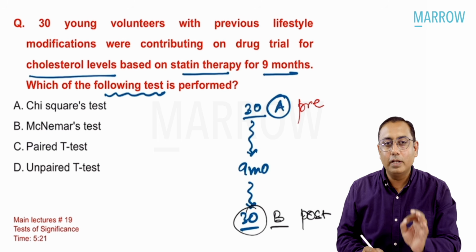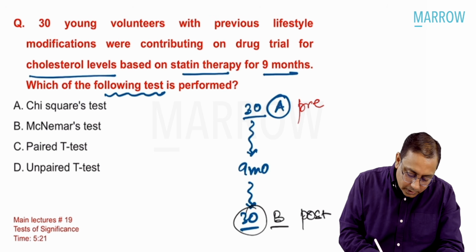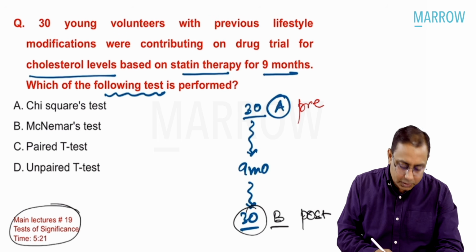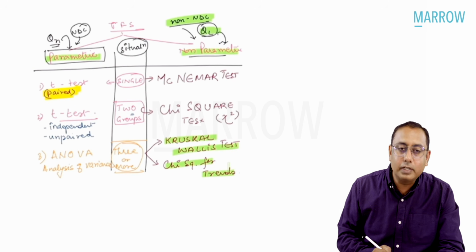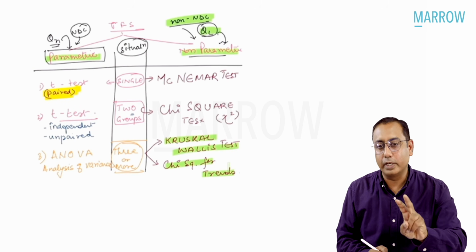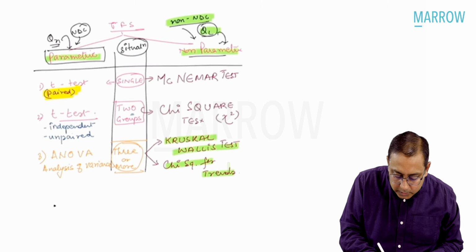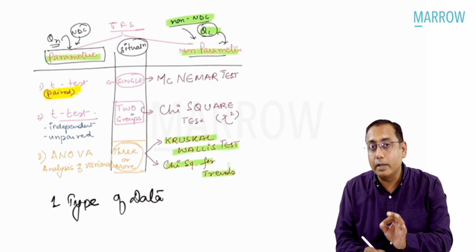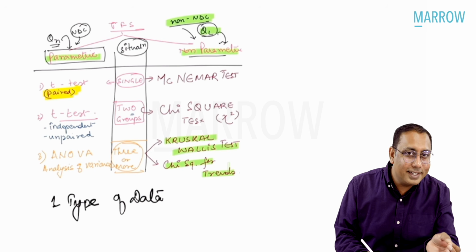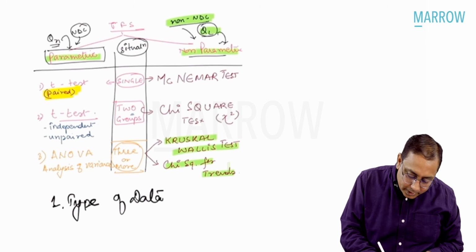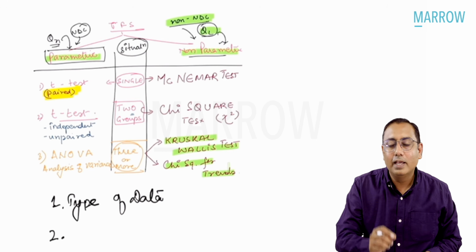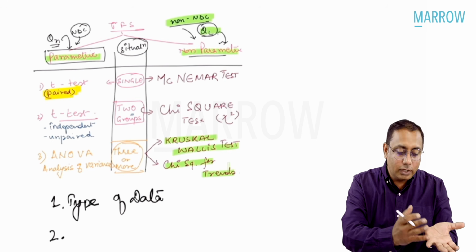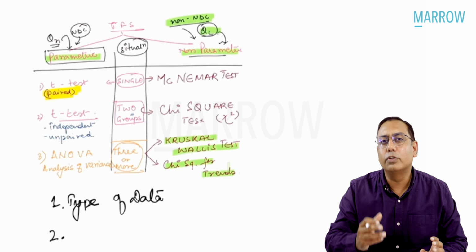Okay. So whenever an MCQ is asked on test of significance, it has been discussed in the main lectures number 19. Talking about the test of significance, you have to see 2 things. First, you have to see the type of data, whether the data is parametric or non-parametric, quantitative data or qualitative data. Next in line, you should also see how many groups are there: a single group, 2 groups, or 3 or more groups.